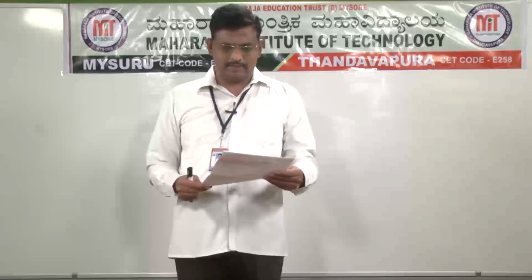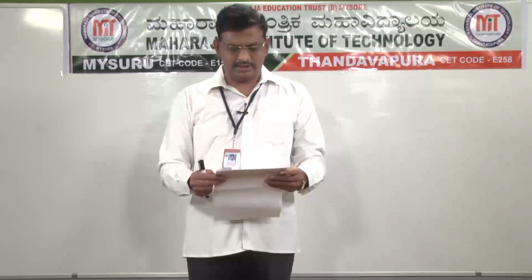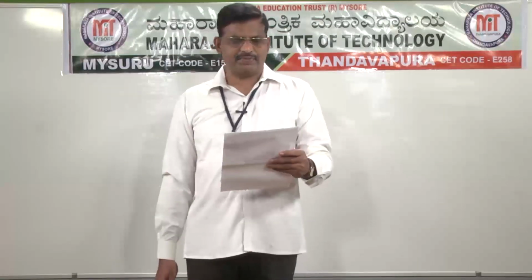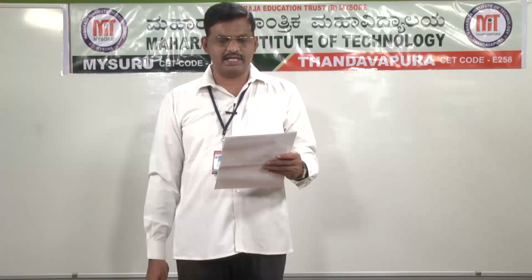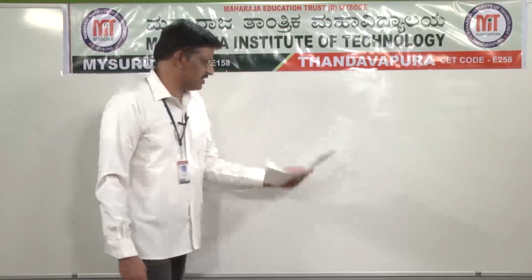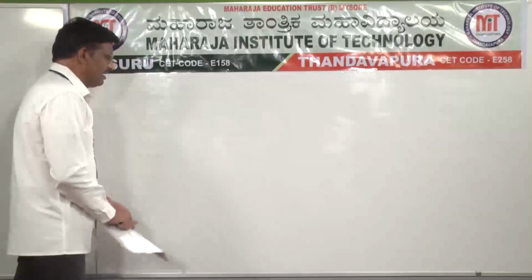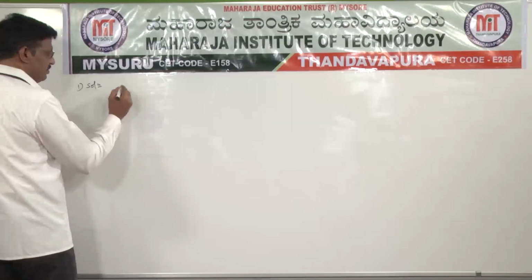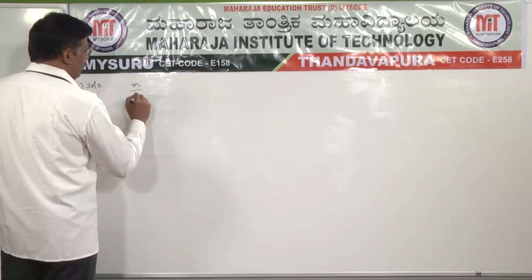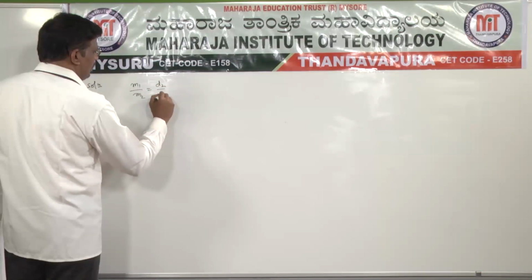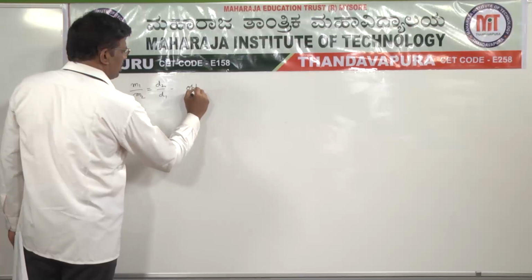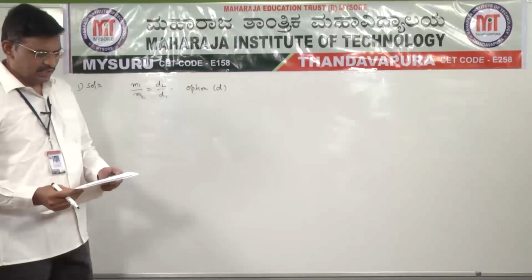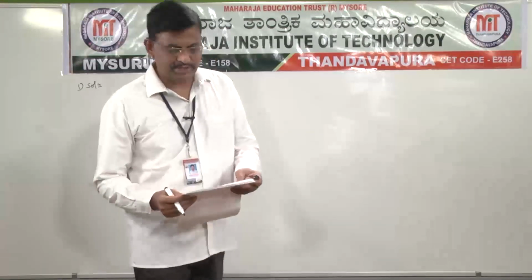Yes, now I am going to explain the numerical questions. See the first question. The center of mass of a system of two particles divides the distance between them. In the very first synopsis, I explained the inverse ratio. So the solution for the first question is the inverse ratio, that is m1 divided by m2 is equal to d2 divided by d1. So option D is the right option, the inverse ratio of masses of particles.